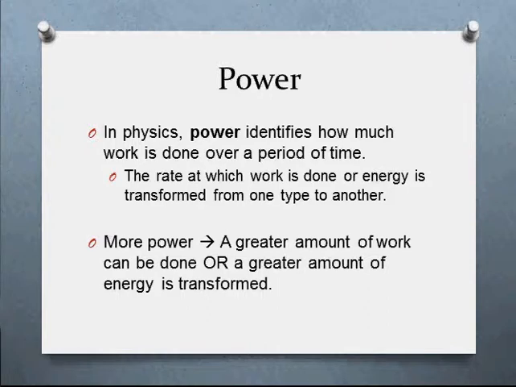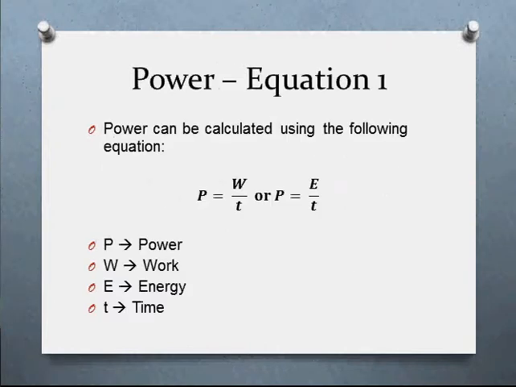So how do we calculate power? Well, we calculate power using a couple of different equations, but this is the main one we're going to be using here. We said it's the rate at which work is done over time, so it would make sense then that our equation is what's on the screen there. Power, P, is equal to the work done, W, over the time, t.